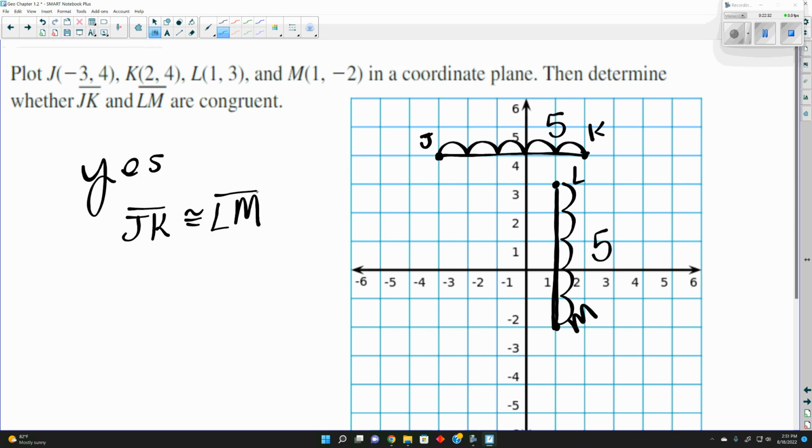Yeah, if they're equal, we're talking about the measures. Let me erase. If we're just saying that they're equal, we would put this, because this would say that the length of JK is equal to the length of LM. But here we're saying that the two figures are congruent.